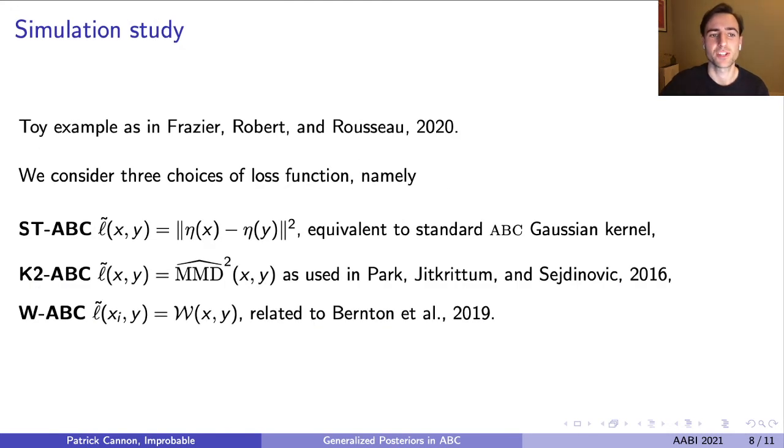Many existing ABC strategies fit into this framework. Let's take a look at some of these applied to a simple toy example. We compare a typical ABC type loss to 2 losses which don't make use of summary statistics here. The first algorithm we call soft threshold ABC, which takes as its loss the squared norm of a difference of summary stats. For the toy example, we take the sample mean and variance, which are sufficient in this case. The second loss function we consider is a maximum mean discrepancy estimate, and this comes from the 2016 K2 ABC paper by Park et al. And the final loss function we consider is a Wasserstein distance, and this is related to the approach in the Bernton et al. 2019 paper.